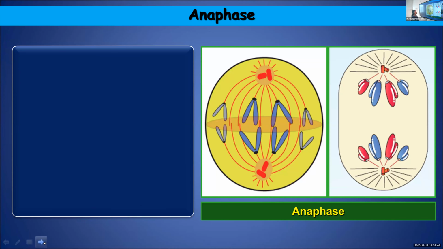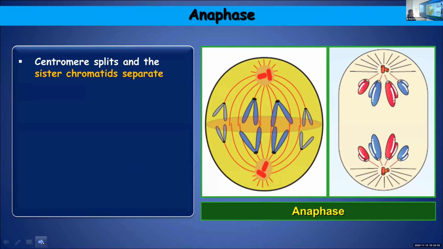Now moving on to anaphase. And I told you to remember which word, children, with anaphase? When you hear the word away. Here you can see the centromere. In anaphase, the chromosomes or the sister chromatids will get separated and move away from each other, towards the poles.